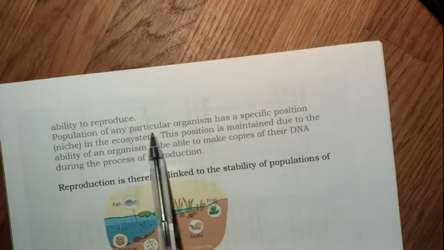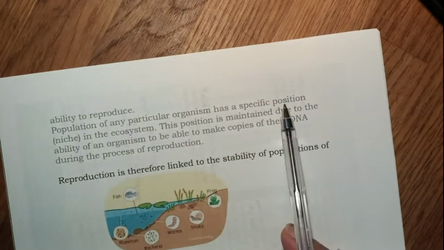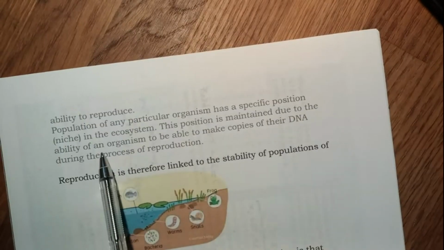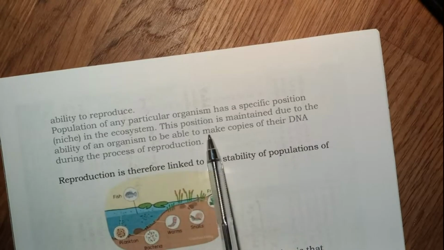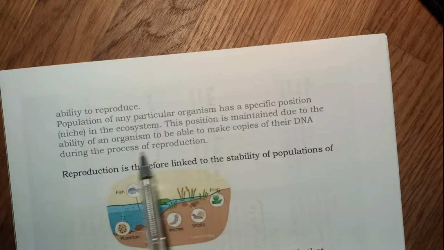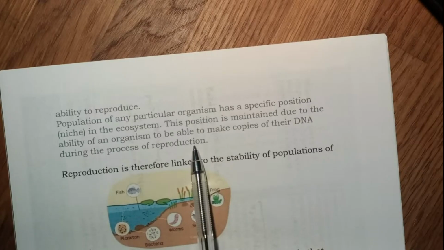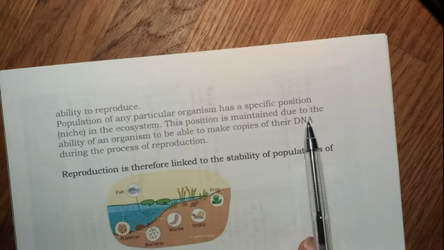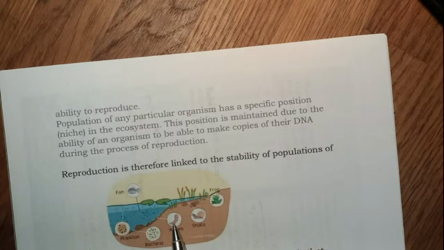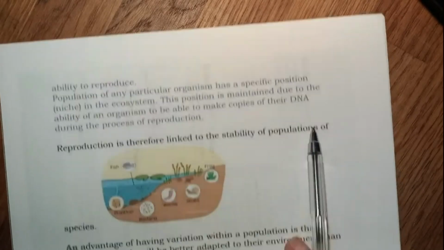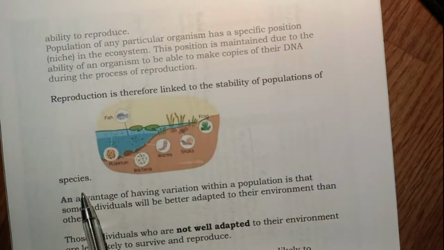This position is maintained due to the ability of an organism to make copies of their DNA during the process of reproduction. So the ability to make the copies, that is the ability to reproduce, is very important to maintain this position. Reproduction is therefore linked to the stability of the population of the species.